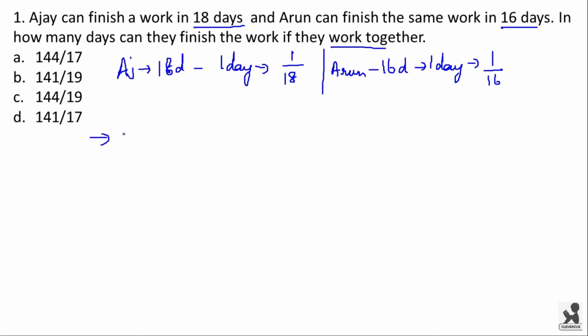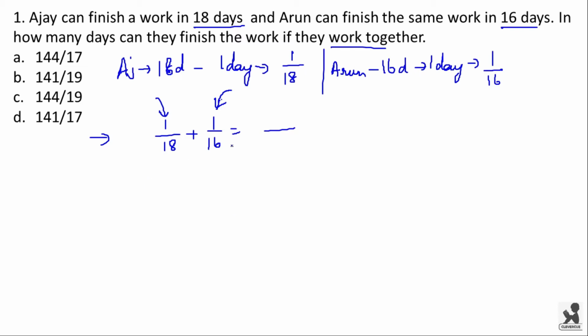If they work together in one day, they will do 1 by 18 plus 1 by 16. That is, in the same day, Ajay will be doing 1 by 18th part of the work and Arun will be doing 1 by 16th part of the work. So together in one day they will be doing 1 by 18 plus 1 by 16. Let us calculate 1 by 18 plus 1 by 16.